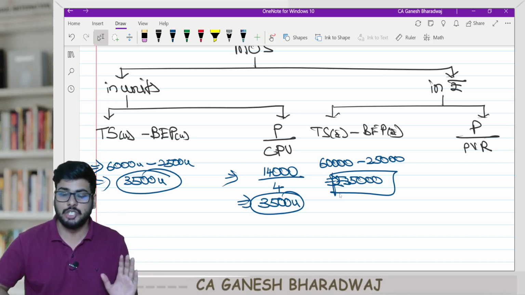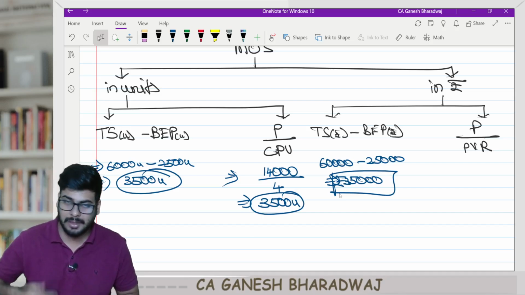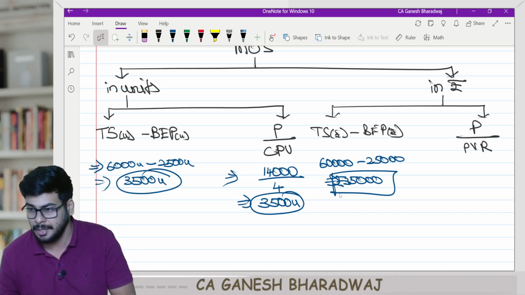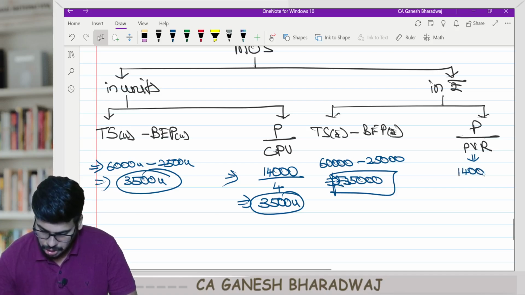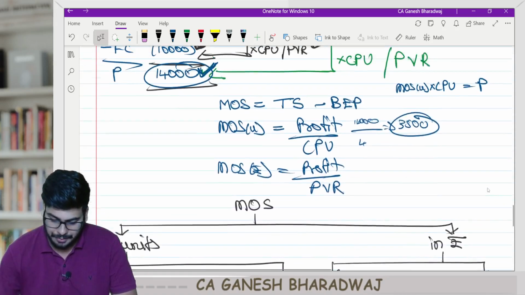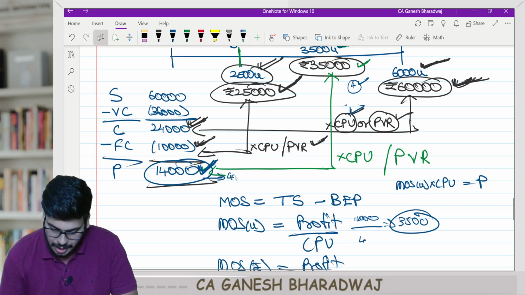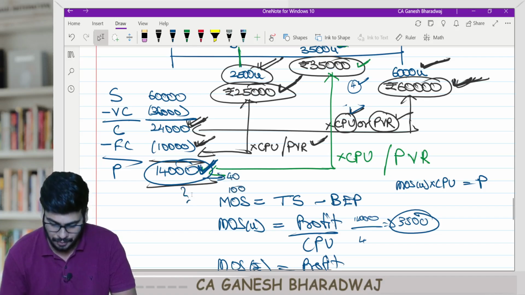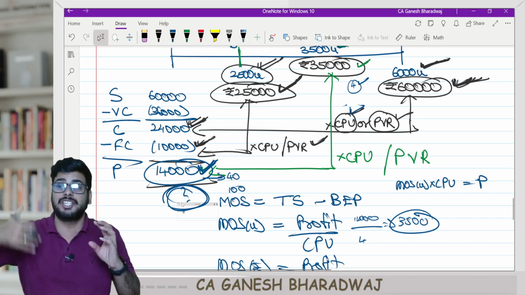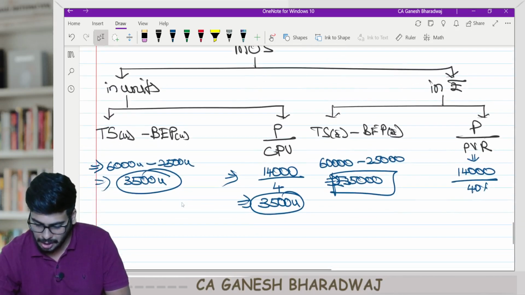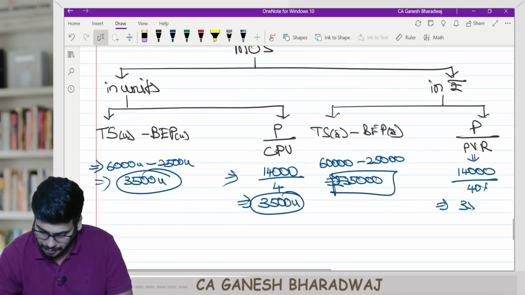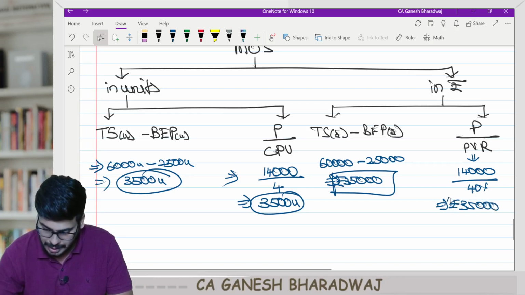Clear with this, guys? So I have made sales worth 35,000 rupees over and above my break-even point. That is the meaning. Or in other words, what is my profit? 14,000. So 14,000 divided by 40 percent. If this 14,000 is 40, how much is 100? We are trying to find out the profit-generating sale, also known as margin of safety. So that's going to be 35,000. Are you clear with this?